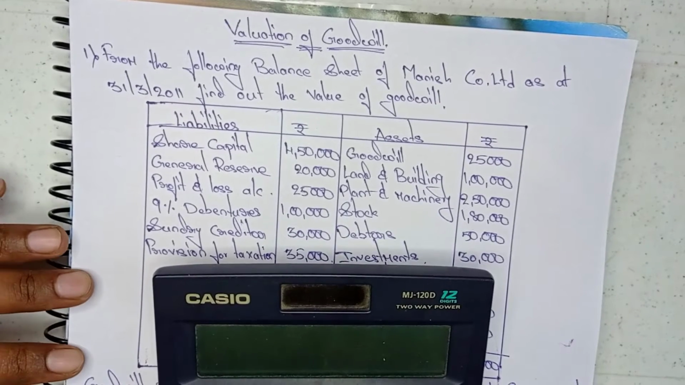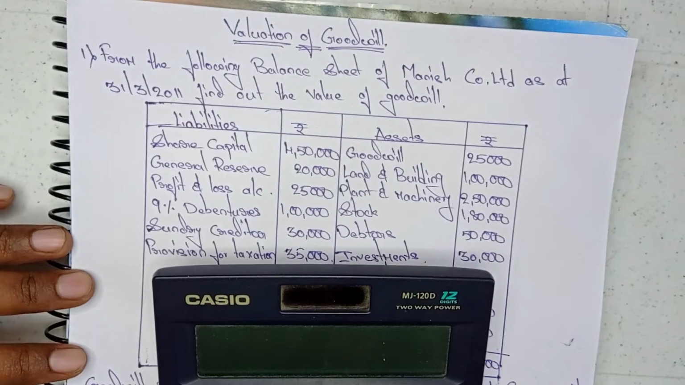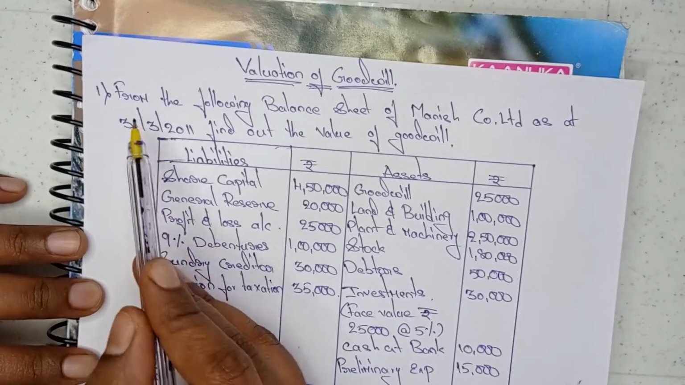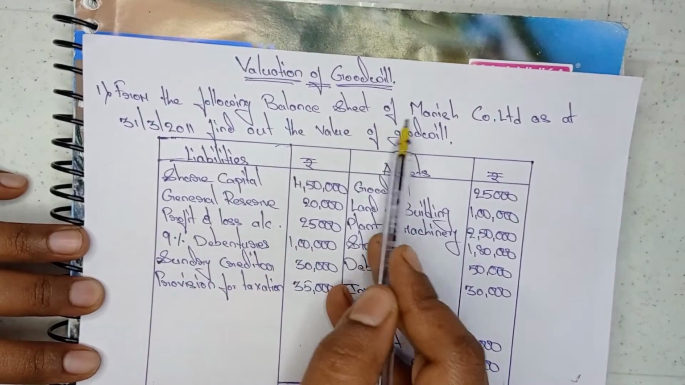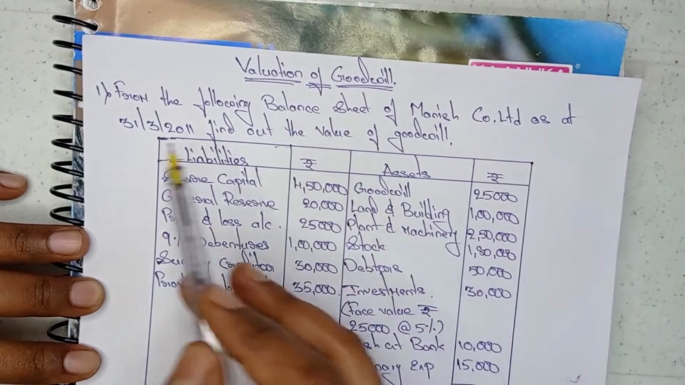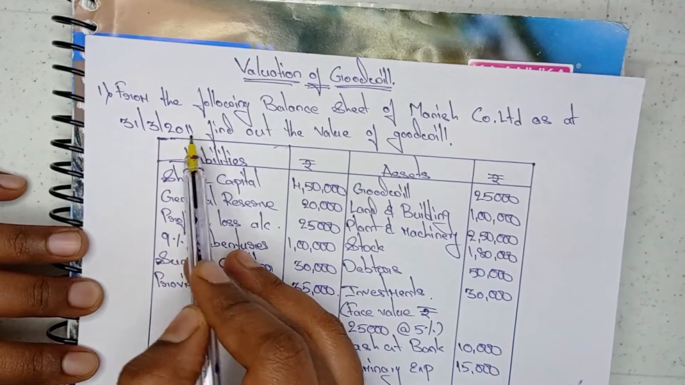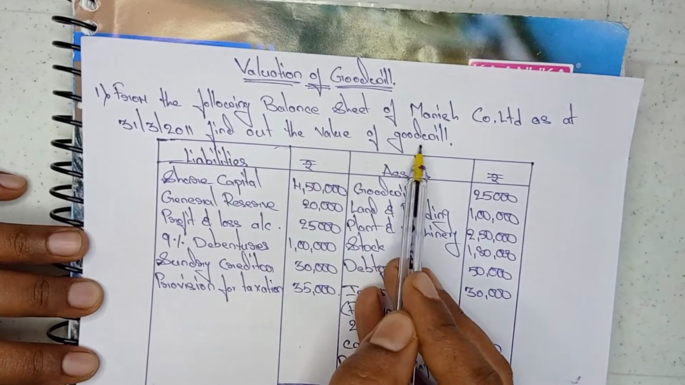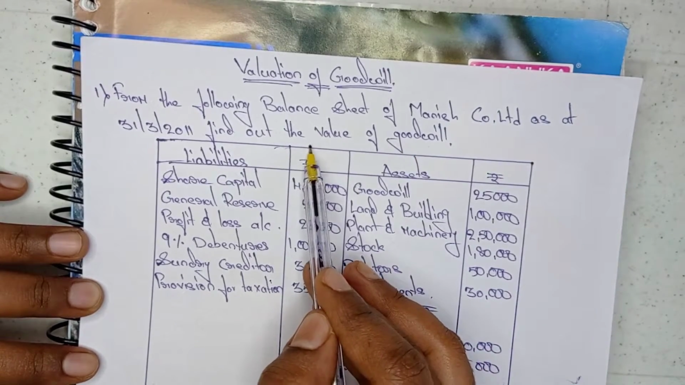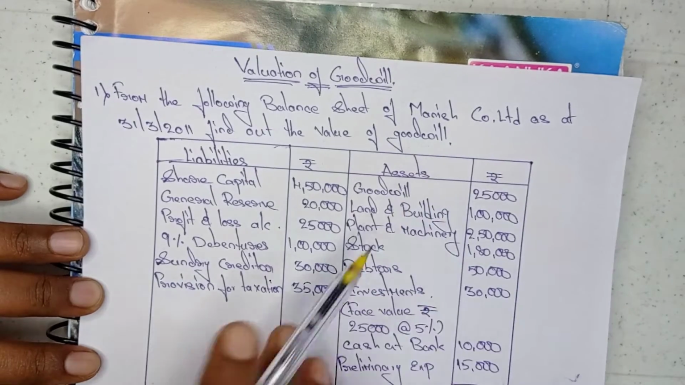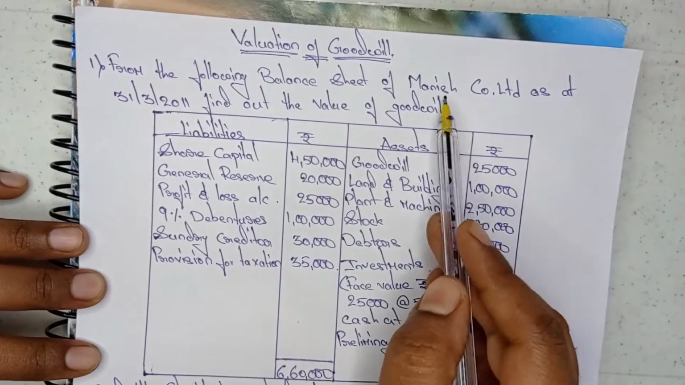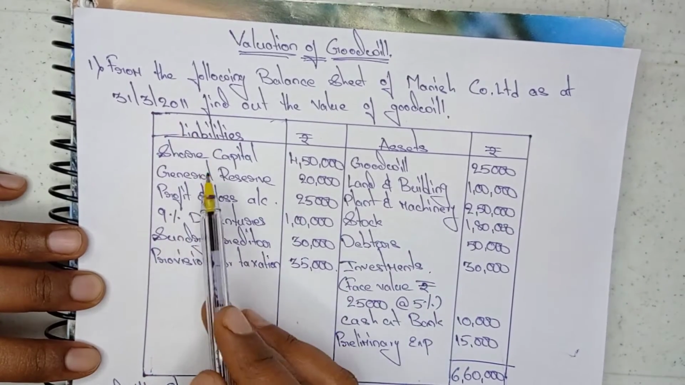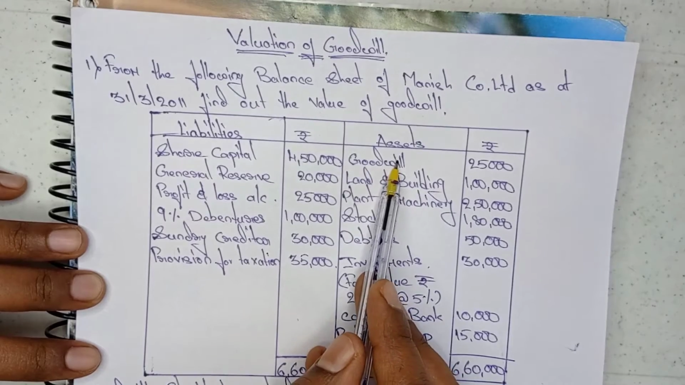The first problem which I'm going to explain from valuation of goodwill is: from the following balance sheet of Manish Company Limited as at 31st March 2011, find out the value of goodwill. Here they are asking us to find out the goodwill. So here you can see the liabilities and assets.